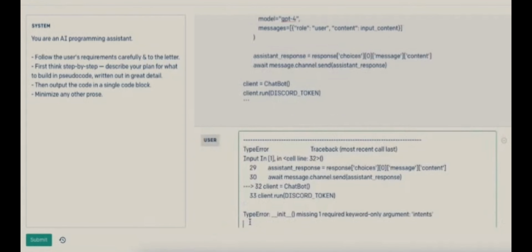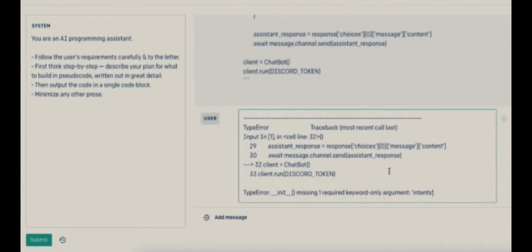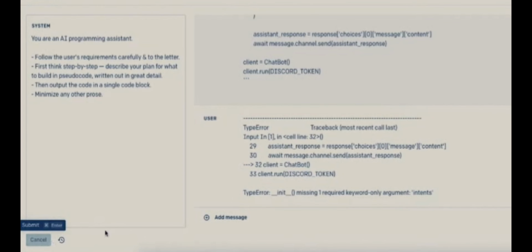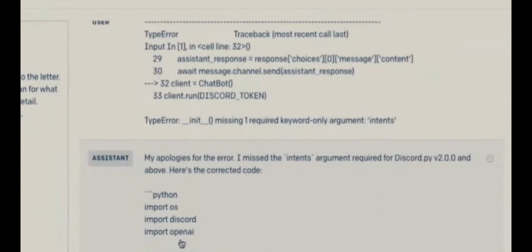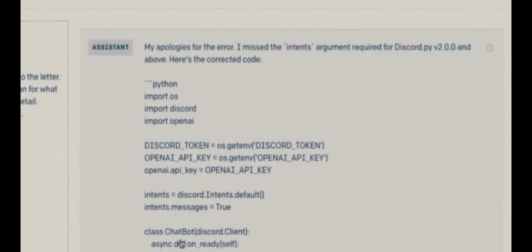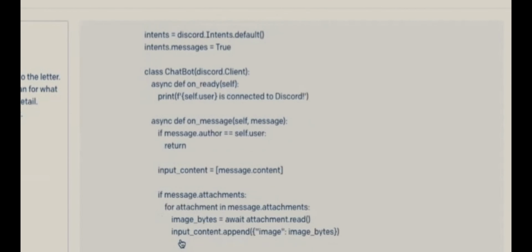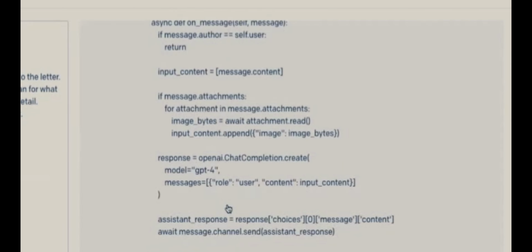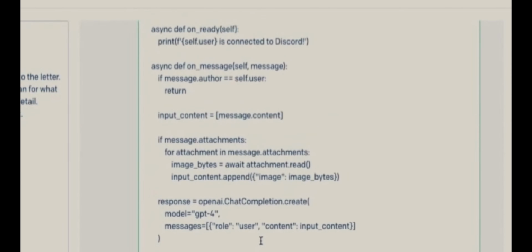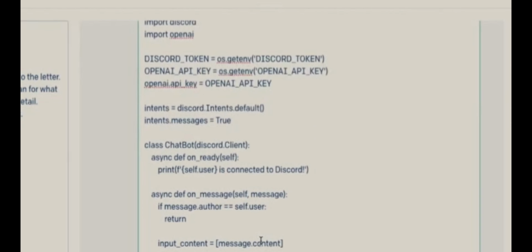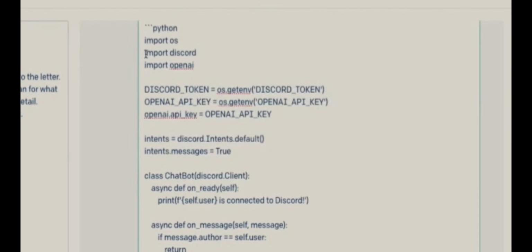Well, not quite. We can just simply paste to the model exactly the error message. Not even going to say, hey, this is from running your code, could you please fix it? We'll just let it run. And the model says, oh yeah, whoops, the intents argument. Here's the correct code. Now let's give this a try. Once again, making sure that we understand what the code is doing.